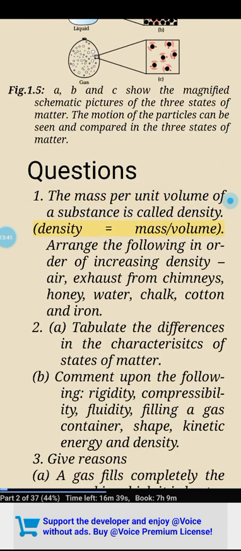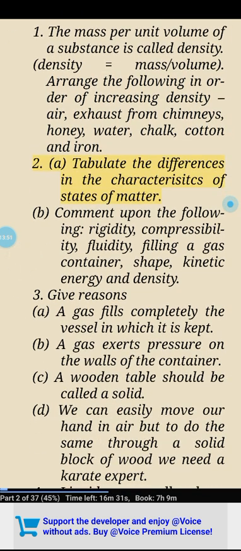Density equals mass divided by volume. Arrange the following in order of increasing density: air, exhaust from chimneys, honey, water, chalk, cotton and iron. 2. Tabulate the differences in the characteristics of states of matter. B. Comment upon the following: rigidity, compressibility, fluidity, filling a gas container, shape, kinetic energy and density.